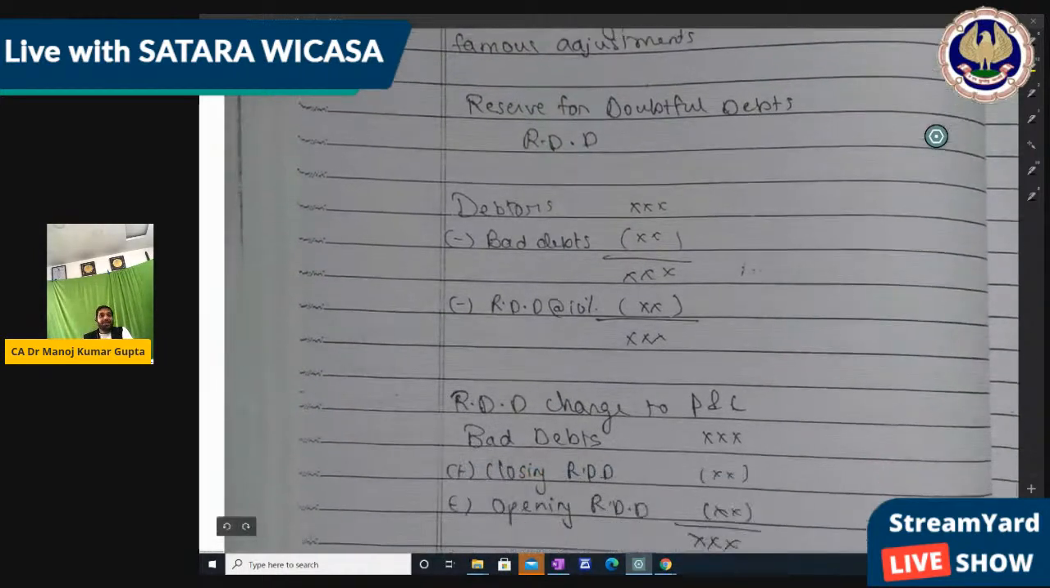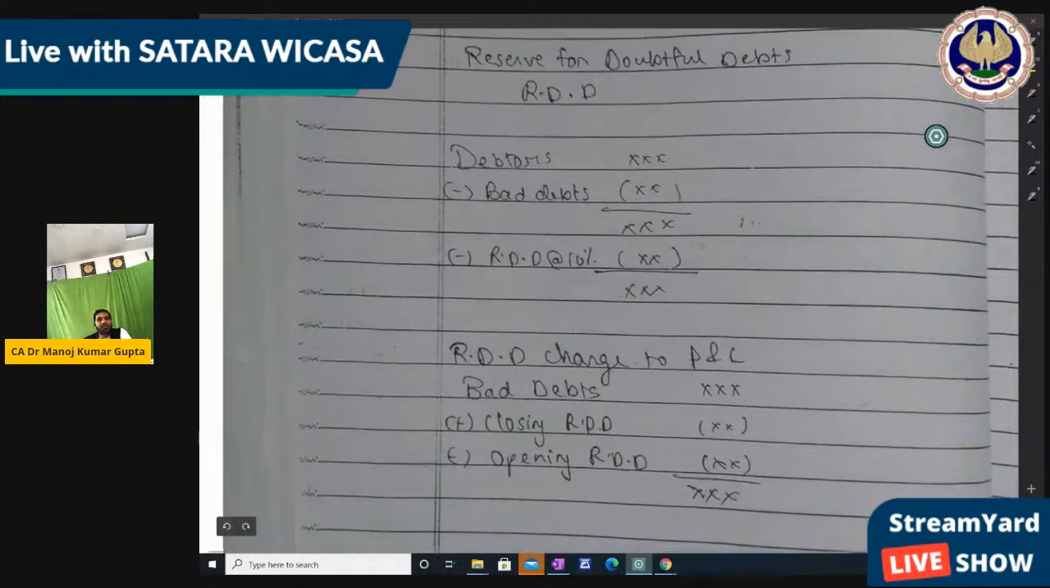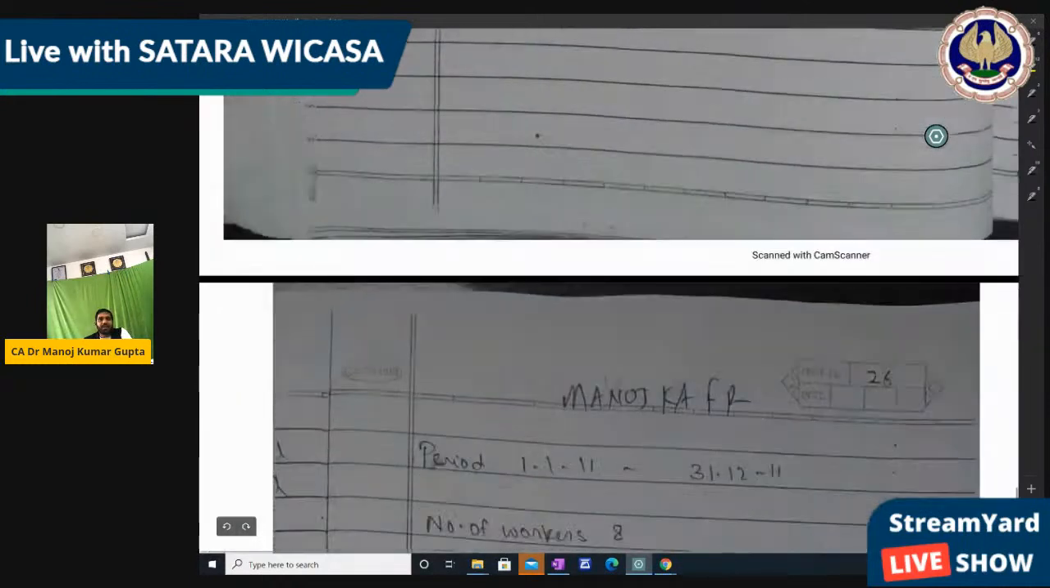So how do we write the RDD change? Bad debts plus closing RDD less opening RDD. If there is any opening RDD, then the opening RDD will be subtracted, right? So you can provide the net RDD amount: bad debts charged in the P&L account, closing RDD added, less opening RDD if given in the trial balance, like I mentioned at trial balance time that opening RDD is given, so that is the credit side. So you can write this net amount in the P&L account, right? So these are the adjustments.